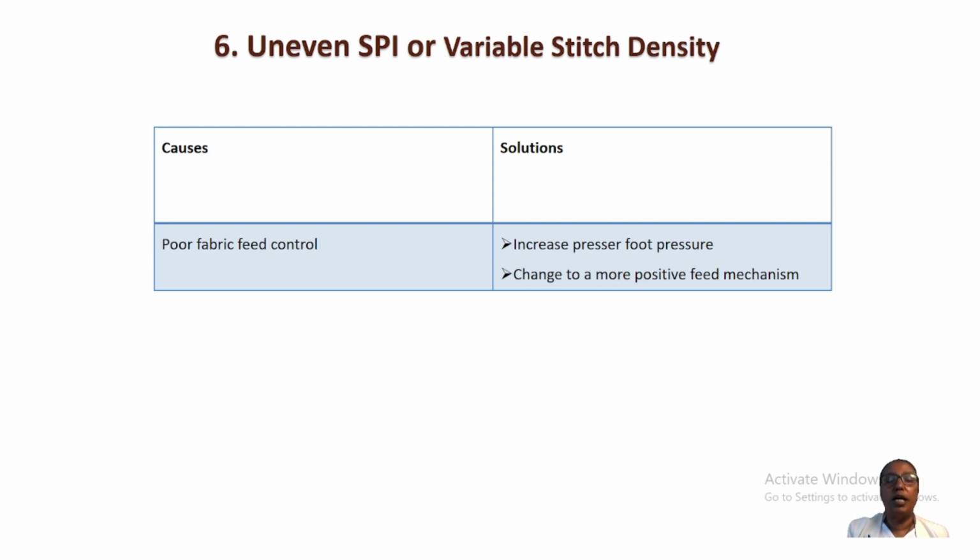The solution is to increase the foot pressure and change to a more positive feed mechanism. If there is uneven stitches per inch or variable stitch density, we have to solve this problem by increasing foot pressure and changing to a more positive feed mechanism.